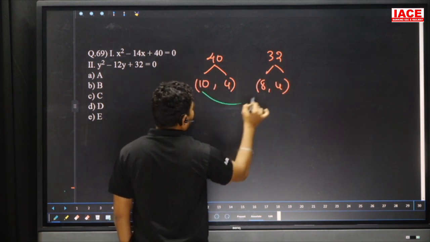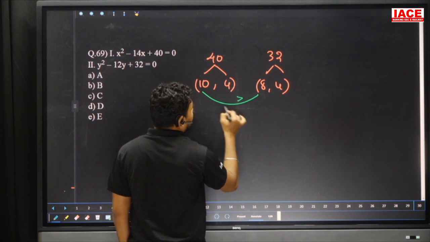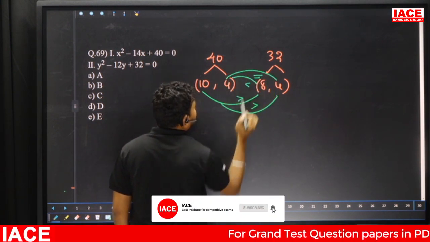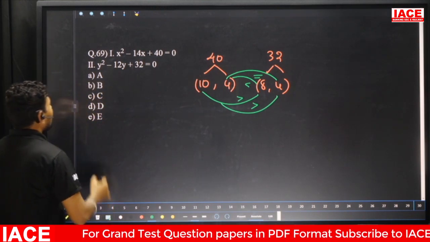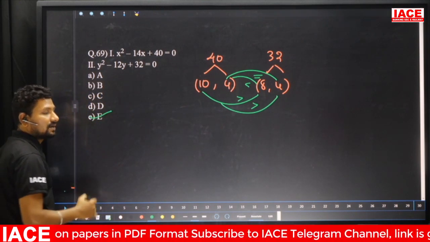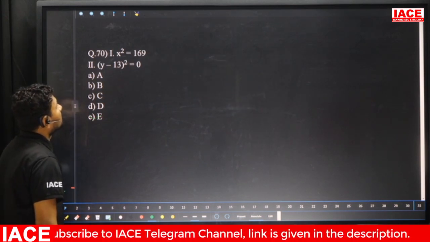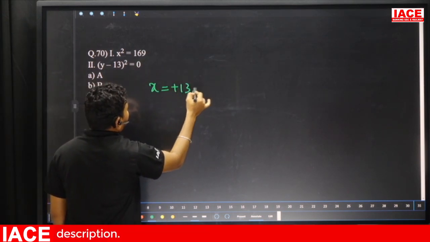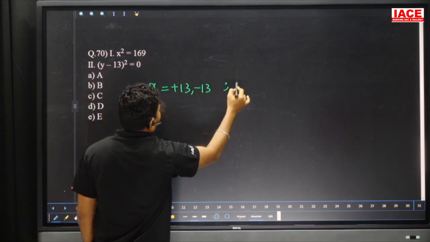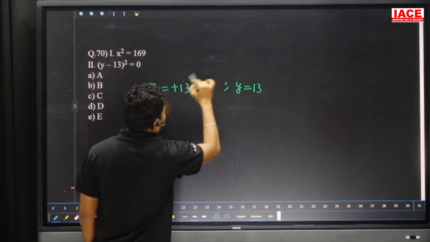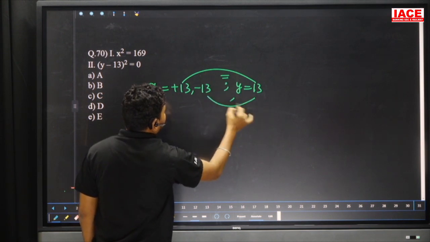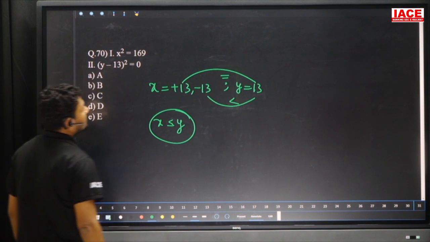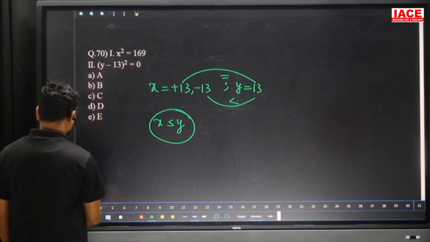Comparing to 10, 8 is smaller. Here the 4 is smaller. 4 and 4 equal, and 4 and 8 less. Then one less than, one greater than means our relation cannot be established. Our option is what? E here. Next, x square minus 169, x is equal to plus 13 comma minus 13, and y is equal to 13. 13 and 13 equal, and here is less. X less than or equal to y.